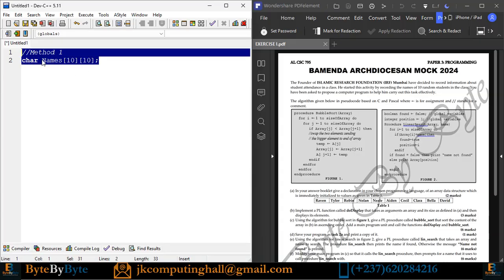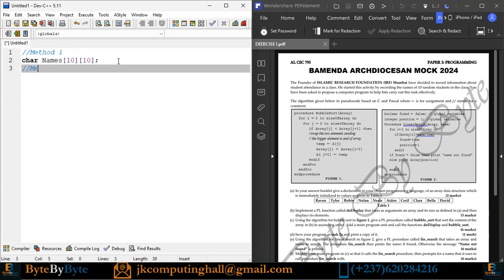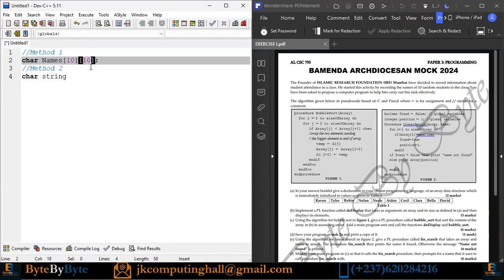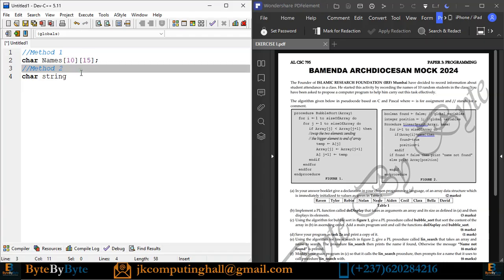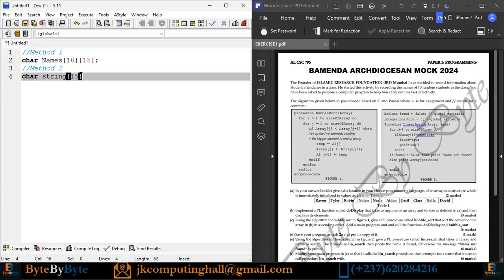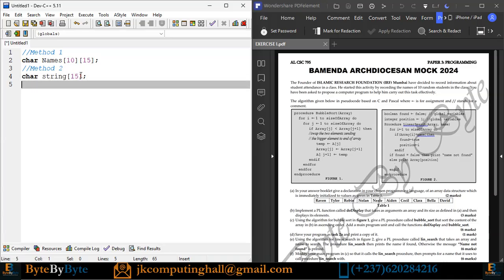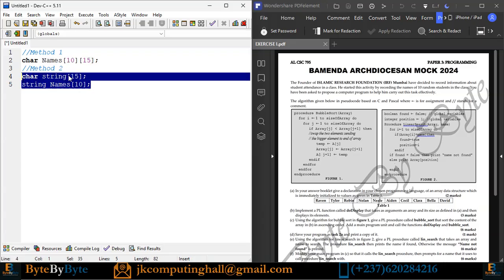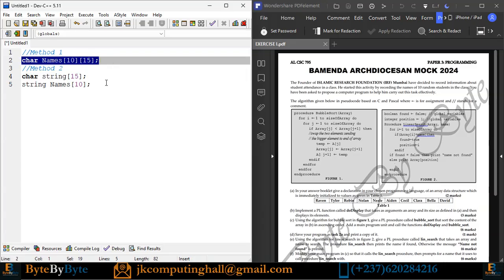So a student can go through method 1, or a student can go through method 2. That is, create string as a data type. That is char string. First of all, let me change this, for example, to 15, for you to understand better. So we create a data type string, as you can see. String now is a data type which is an array of characters. Then we create the array names, which is an array of strings. The value here corresponds to this one, and this corresponds to this. So now names is an array of 10 strings. Either these two or these two, those are the two ways you can declare an array of strings in C.